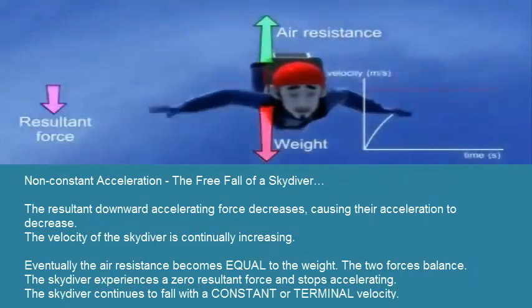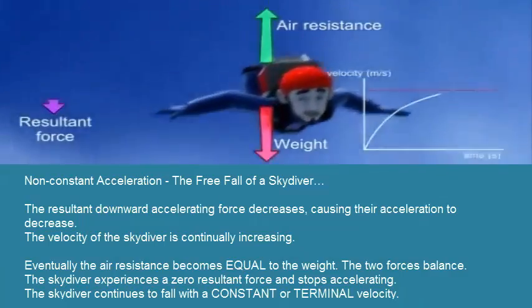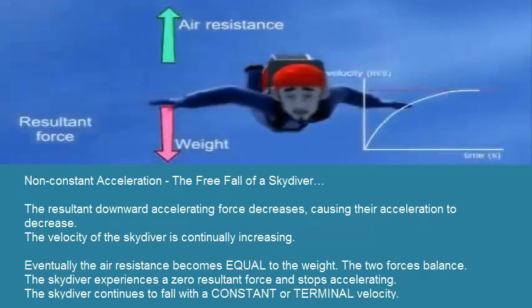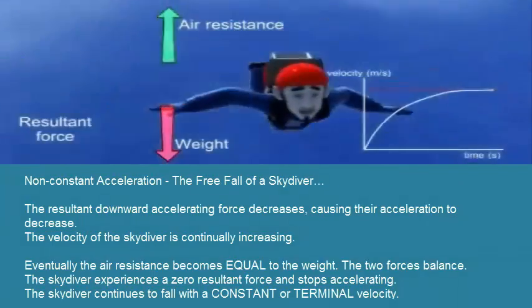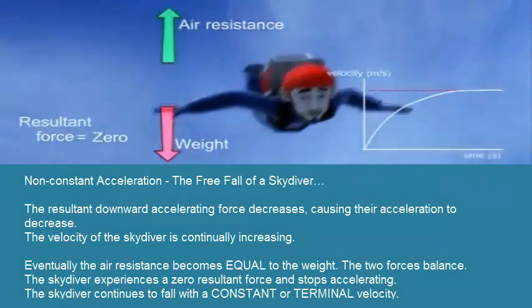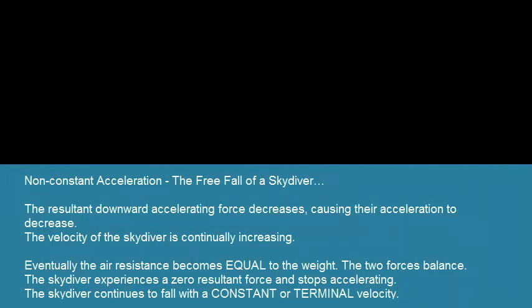The velocity of the skydiver is continually increasing. Eventually, the air resistance becomes equal to the weight. The two forces balance. The skydiver experiences a zero resultant force and stops accelerating. The skydiver continues to fall with a constant or terminal velocity.